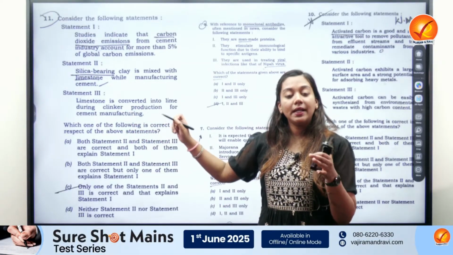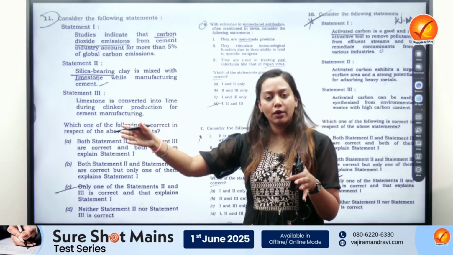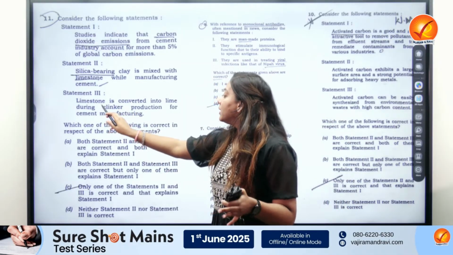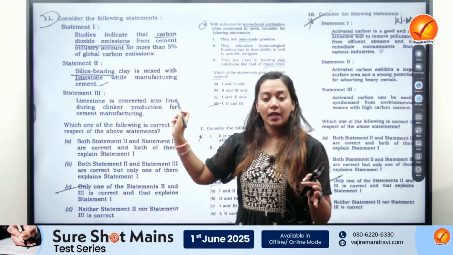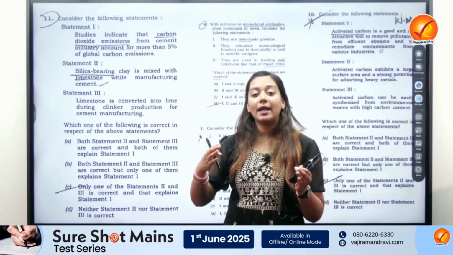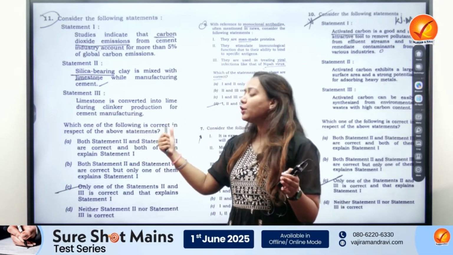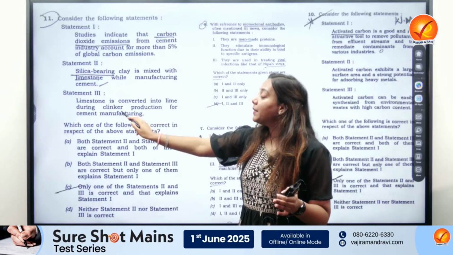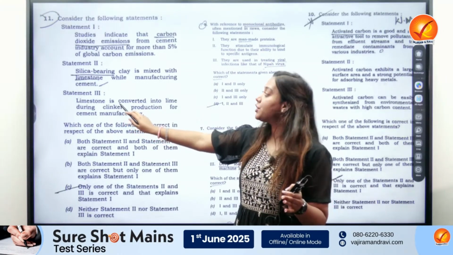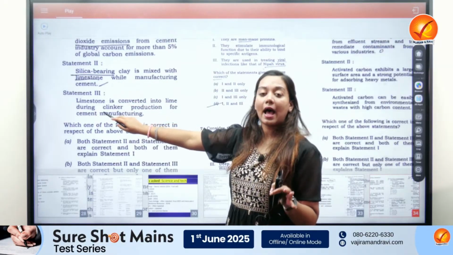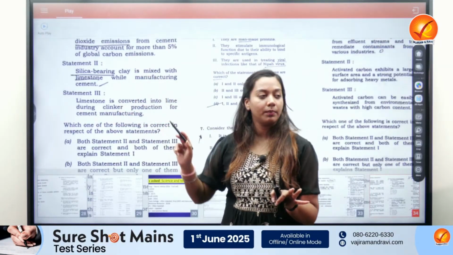So that would be leading to creation of a lot of carbon dioxide, because as you see, limestone is getting converted into lime. So the moment it is getting converted into lime, the byproduct would be CO2 and a good amount of it. And because this is produced in large scale, this statement would have the correct explanation of 1, but not the second one. So therefore, only one of them have the correct explanation of statement number 1.